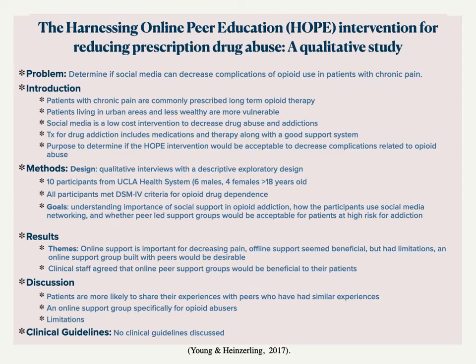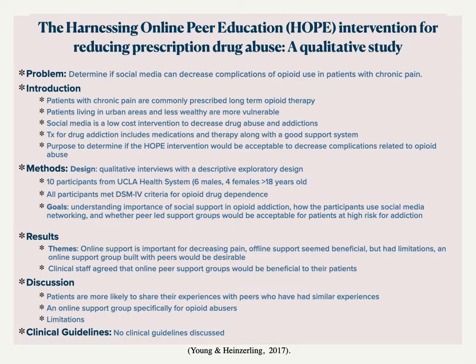The goal of the interviews was to understand the importance of social support in opioid addiction, how the participants used social media networking, and whether peer-led support groups would be acceptable for patients at high risk for addiction. The 3 overall themes discussed in this study include: online support is important for decreasing pain, offline support seemed beneficial but had limitations, such as getting to a scheduled meeting on time, and online support groups built with peers would be desirable.